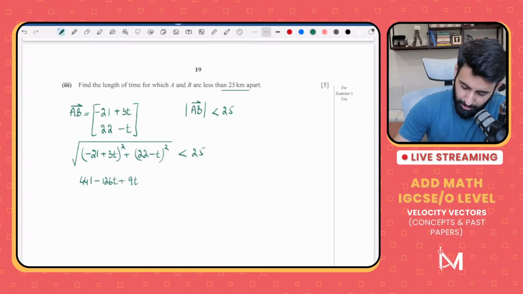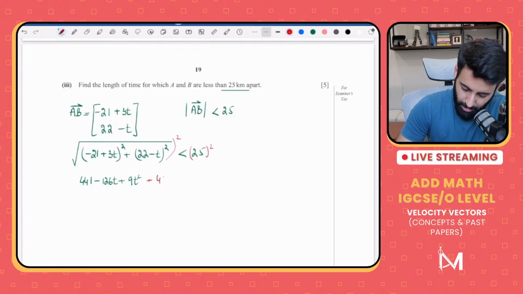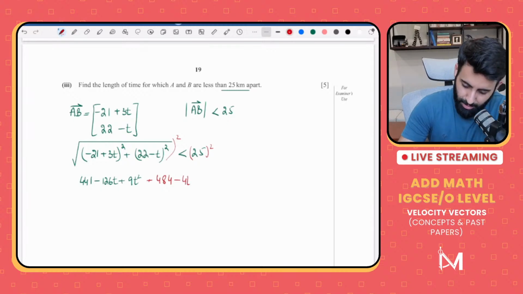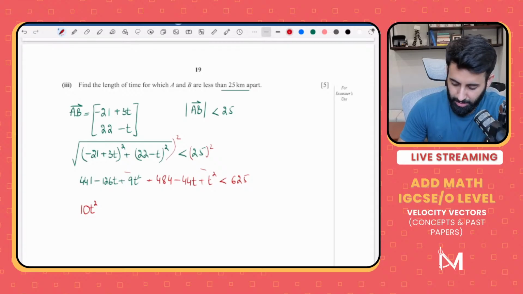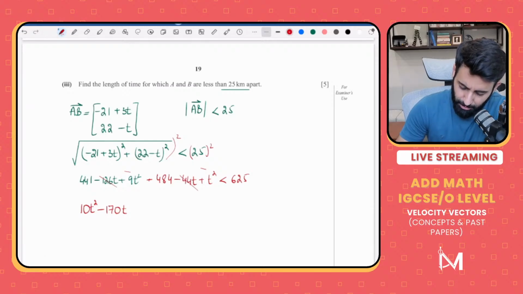plus 9t square. And also don't forget that we'll have to square both sides in order to get rid of the square root. Okay, plus 22 squared, that's equal to 484. So 484, 22 times 2, that's minus 44t, plus t square is less than 625. So 9t square plus t square, that's equal to 10t square, minus 126 minus 44, that's equal to minus 170t. So this and this cancel.